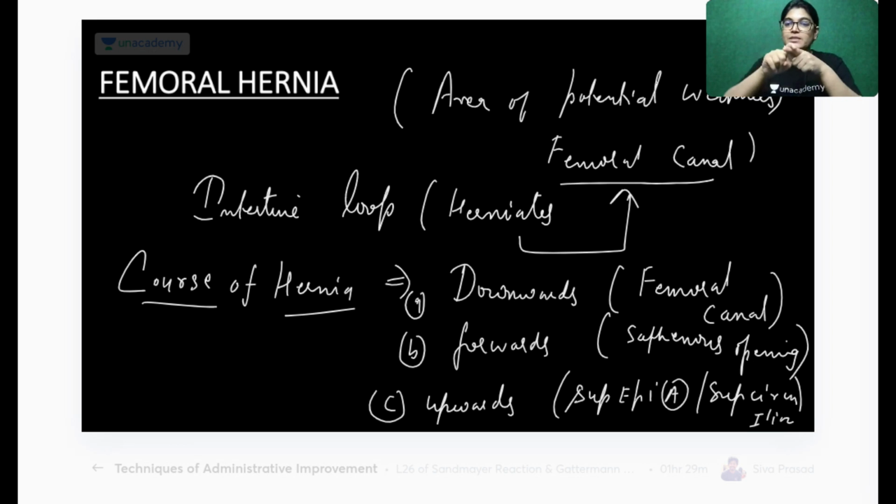If it has become a very entangled loop and it becomes very difficult for the surgeon to unlock that loop, they will cut that loop, suture it again and push it back inside the abdomen. Got it? So that pushing back of the loop is done exactly opposite to the direction of the herniated loop.